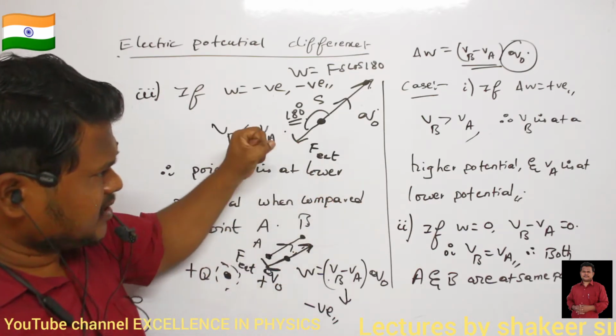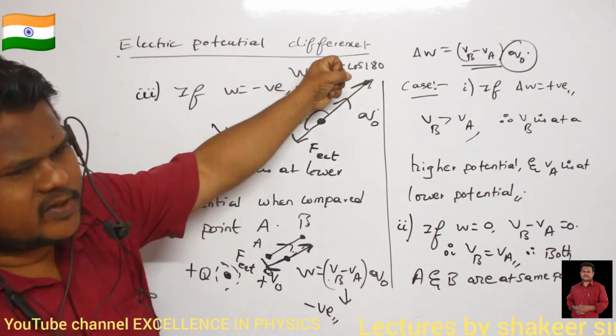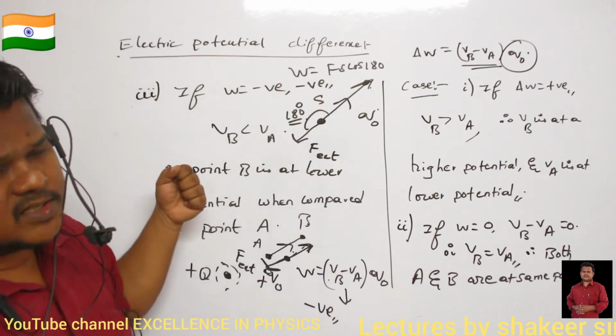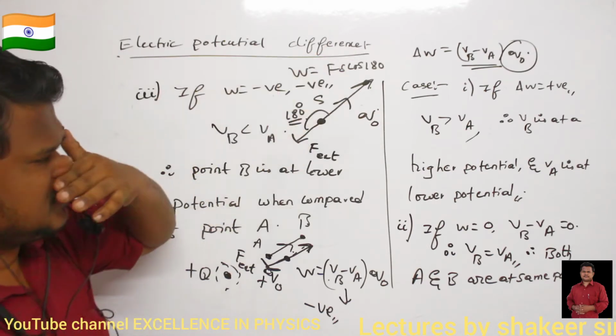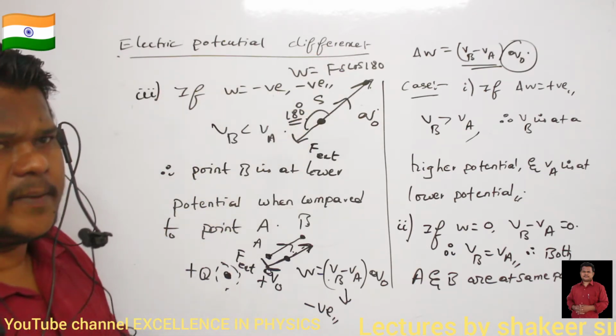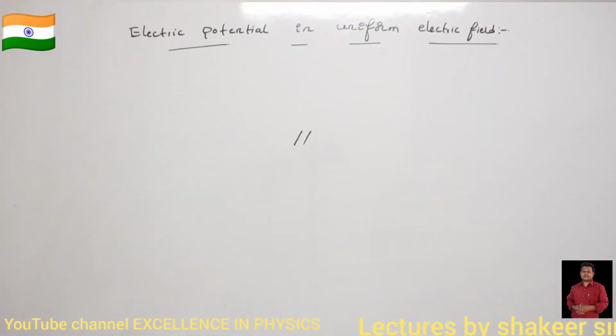So I am holding this charge and slowly moving this way. It means I am trying to pull the charge backwards, but the displacement is in the forward direction. So work done will be negative. Okay?